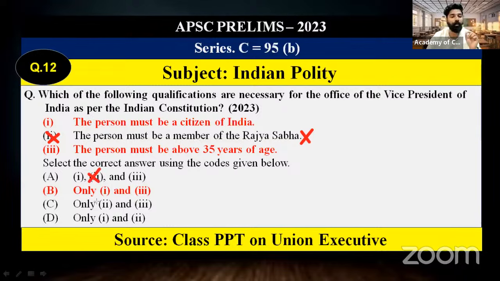So you can see here 2. You can see also 2 here. So when you eliminate 2, only 1 will be remaining. That is B. Anyway, public offices are only available to citizens. So that is, 1 is a necessary qualification.